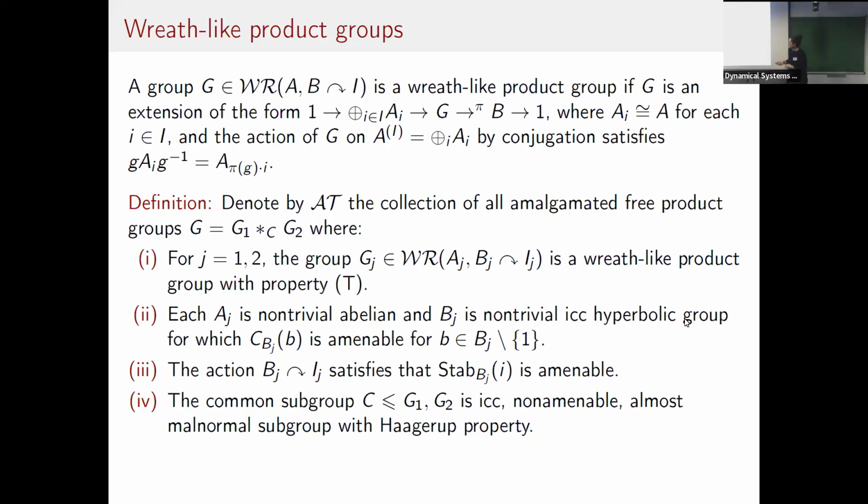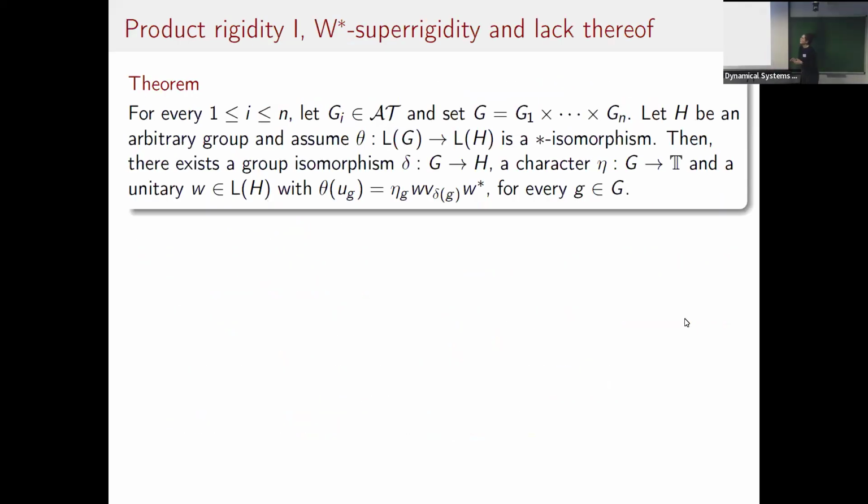Now, before I mention the C star superrigidity result, we need to talk about what happens at the von Neumann algebra level. These groups, these amalgamated free products, are still W star superrigid, and you can say a bit more: finite direct sums of them are still W star superrigid.